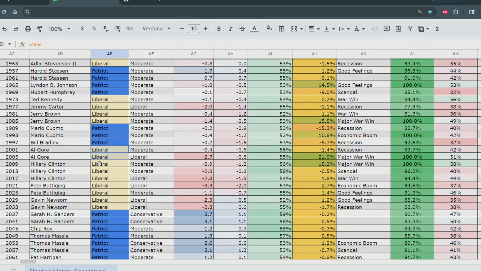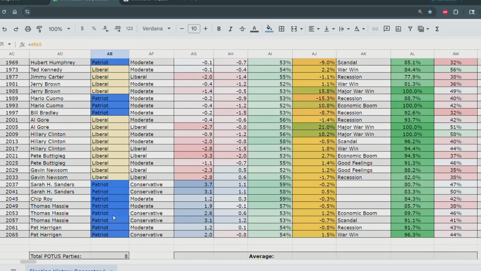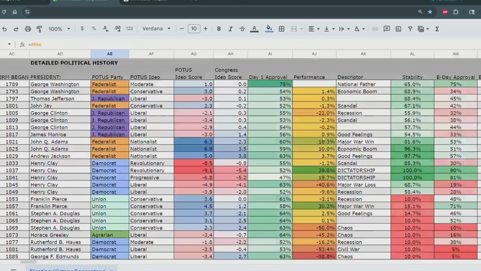Instead, we have Al Gore, Hillary Clinton for 3 terms, Pete Buttigieg, Gavin Newsom, Sarah H. Sanders, Chip Roy. Did I just shift something? No, I don't think so. Everything's fine. If I shifted something, it would have edited the whole thing, so we're fine. Okay, so that's this timeline.